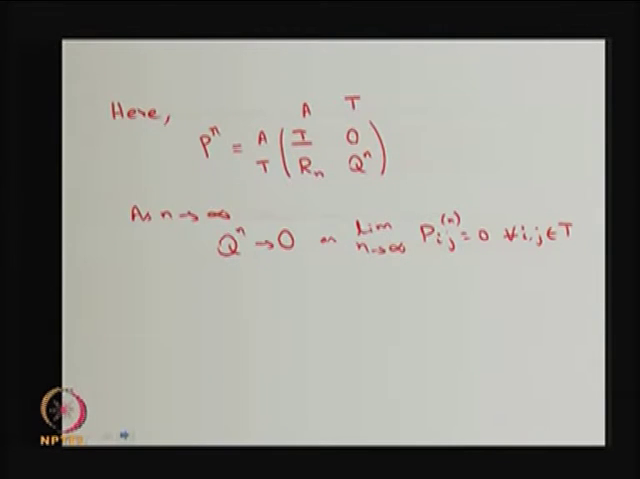If you go for the n step transition probability, since it is an identity matrix, again you will have an identity matrix, whereas T to A is going to be a function of n, whereas T to T will be Q raised to power n. As n tends to infinity, the system will not be in the transient states, therefore Q^n will tend to the 0 submatrix as n tends to infinity, and these probabilities are going to be 0 for all i, j belonging to T. T is nothing but the set of transient states.